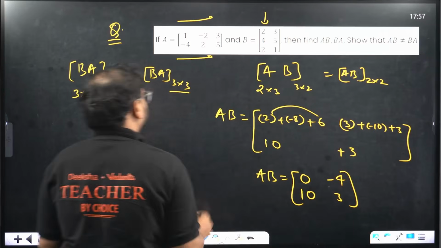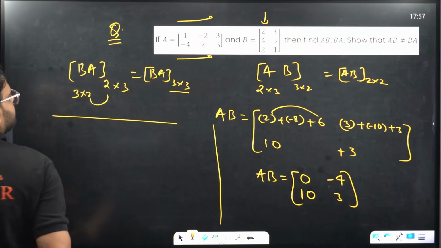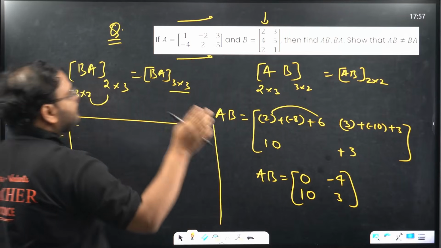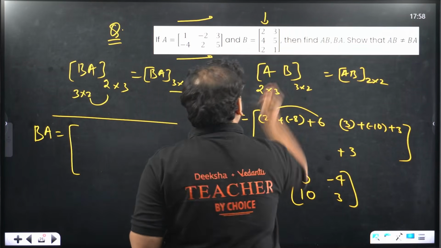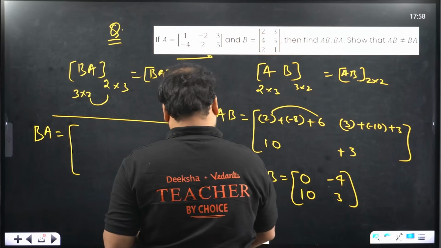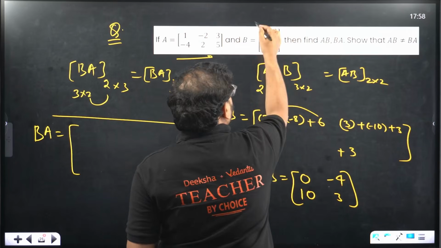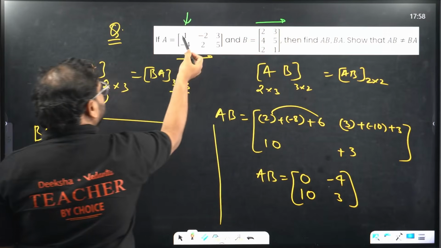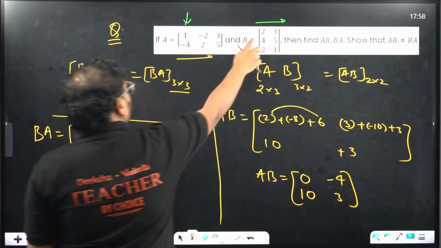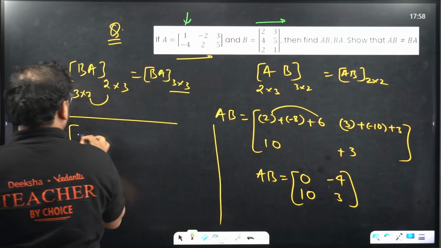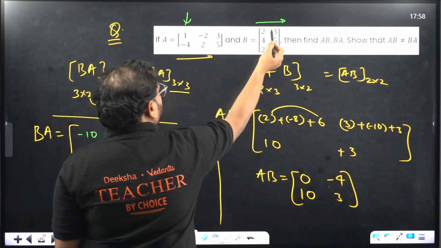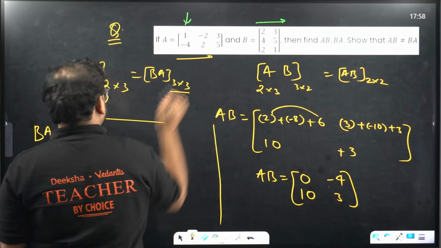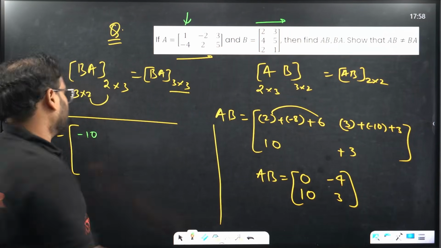That's your matrix AB. What about BA, sir? Again, we'll go from where to where? From B to this. We'll do row to column. So 2 into 1 is 2, and minus 12. That is minus 10. Next, this with this. So minus 4 plus 6 is 2.